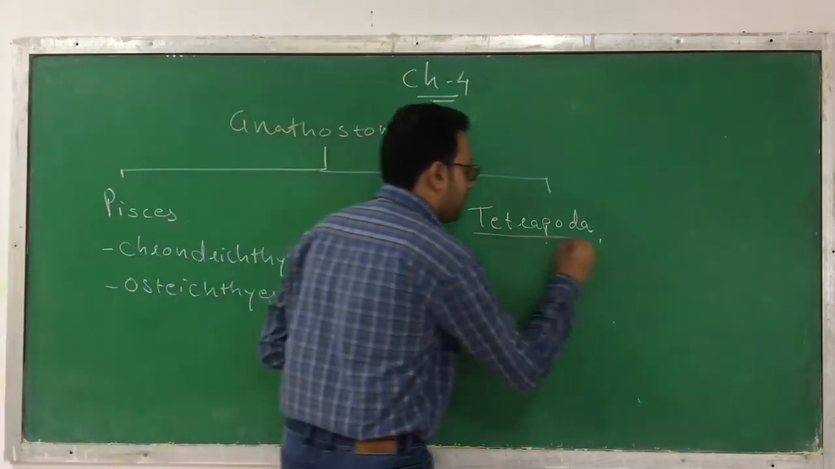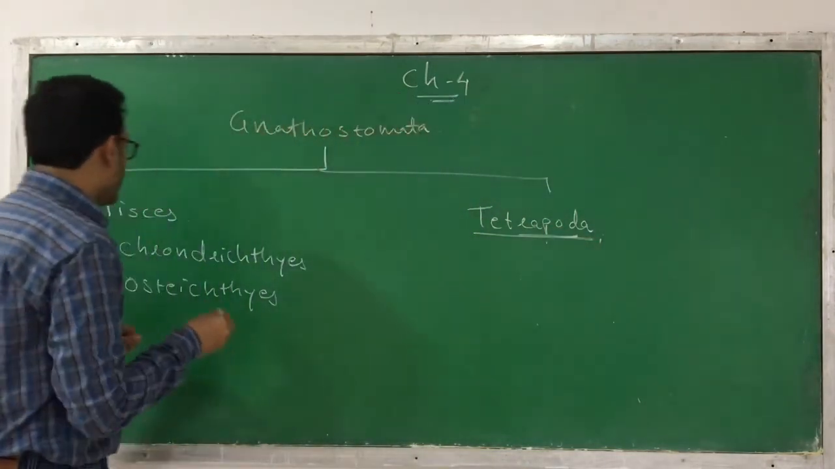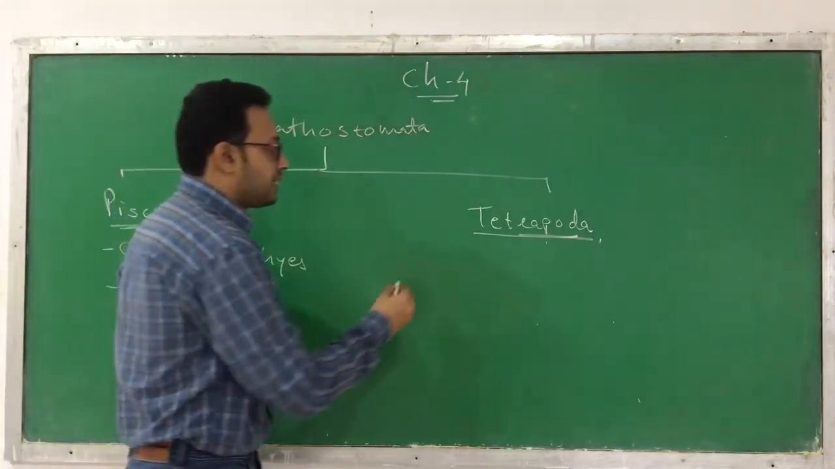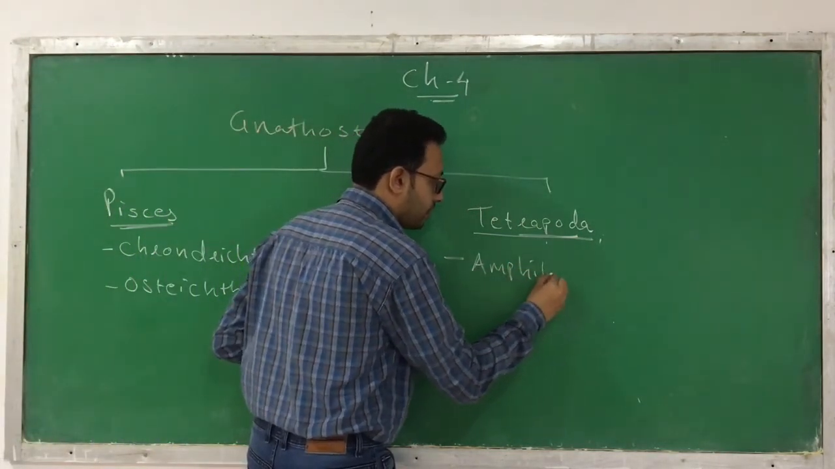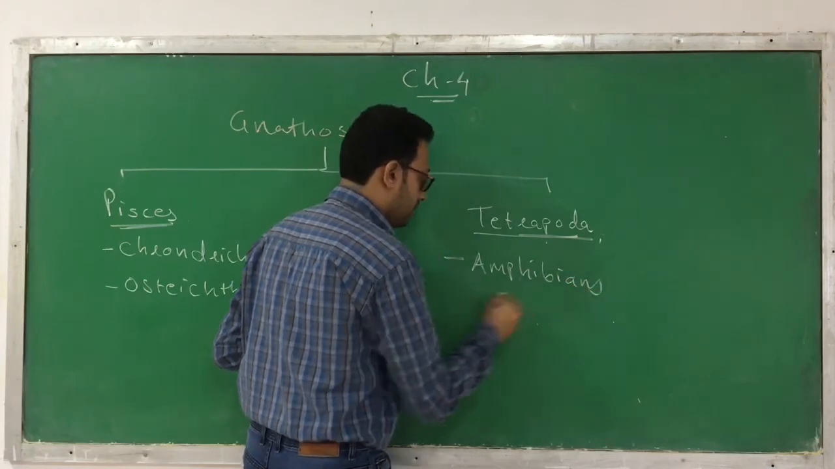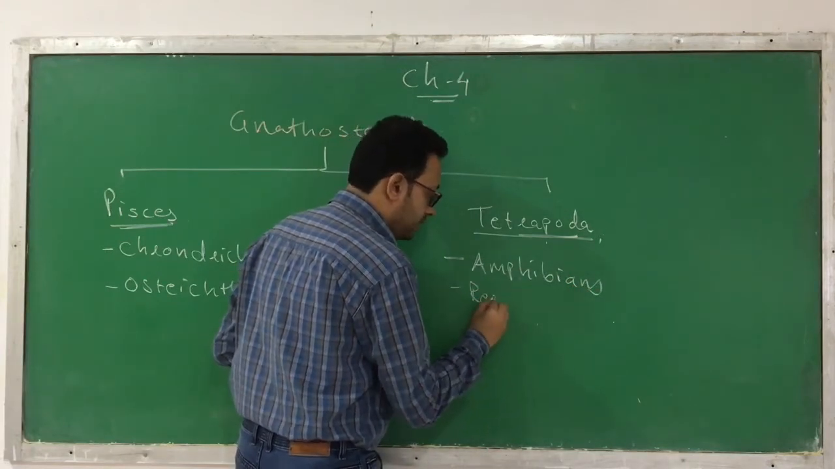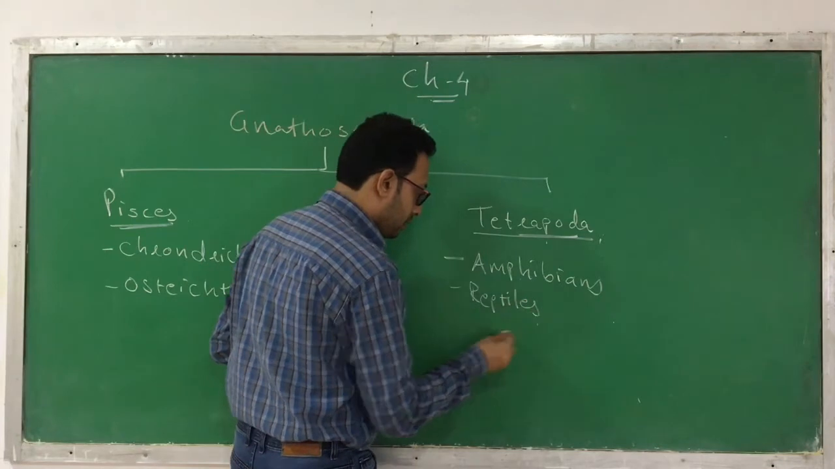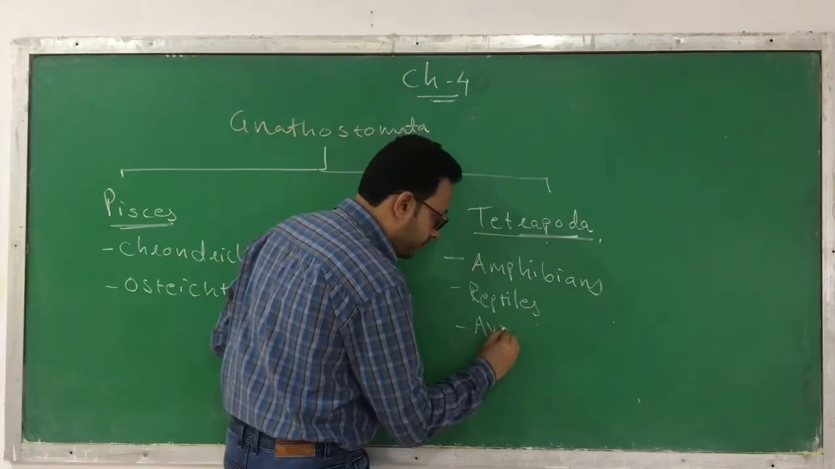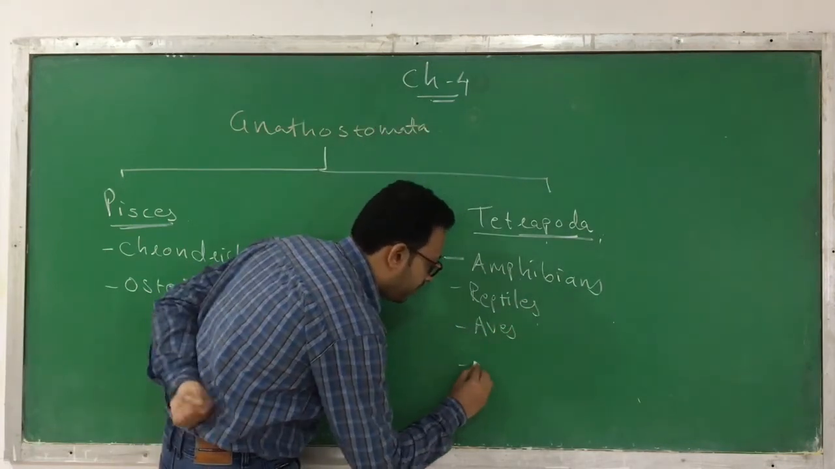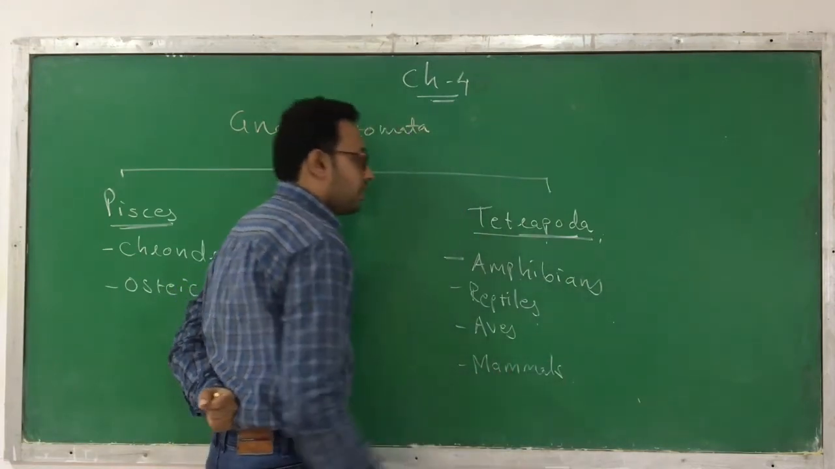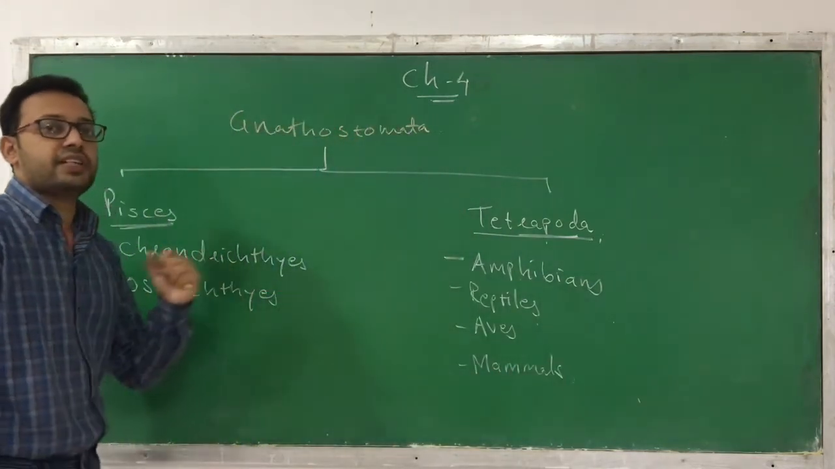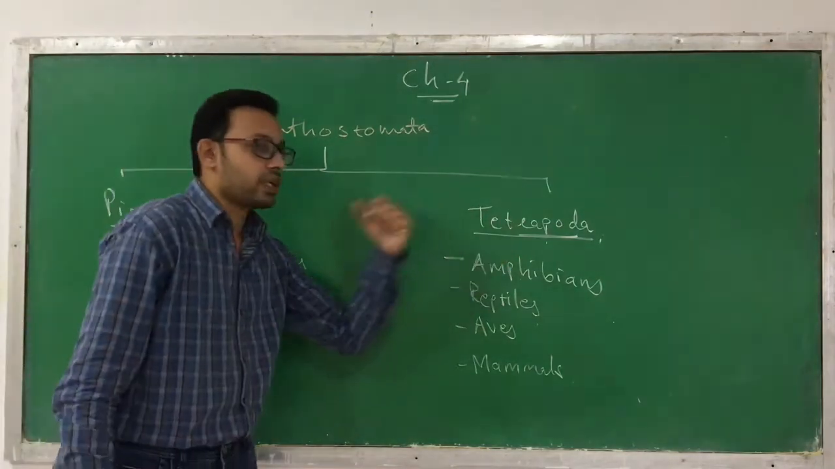Now this Tetrapoda, meaning those who have four legs, is again classified into four classes. First is called amphibians. Second is called reptiles. Third one is called aves. And the fourth one is called mammals. So these are the four classes of Tetrapoda, those who have four legs.